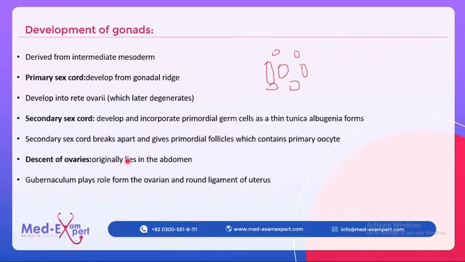Now let's come to the descent of the ovaries. The ovary originally lies in the abdomen, and then in the later period of fetal development it moves downwards.